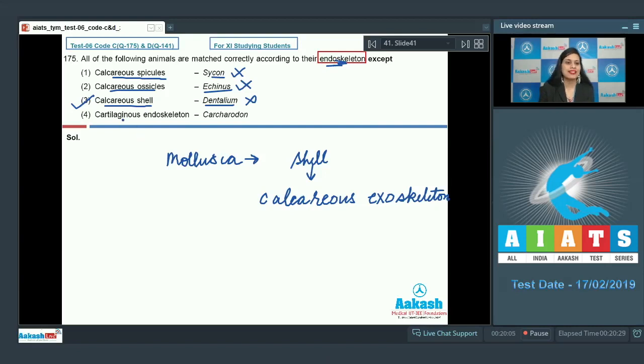The next match given is cartilaginous endoskeleton and the match is Carcharodon. And as it is a correct match, so this cannot be a correct answer to our question. Because Carcharodon is a cartilaginous fish and cartilaginous endoskeleton is present in cartilaginous fishes such as Carcharodon. So the correct answer to this question is option number 3. Let's proceed to the next question.